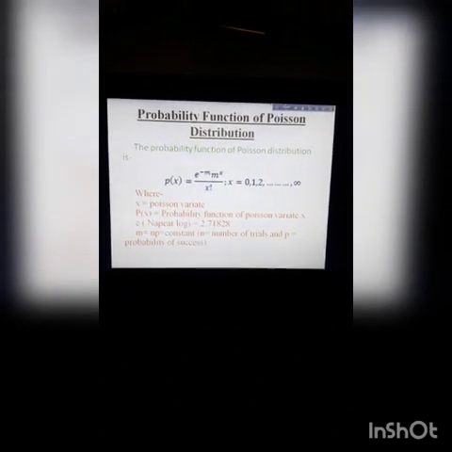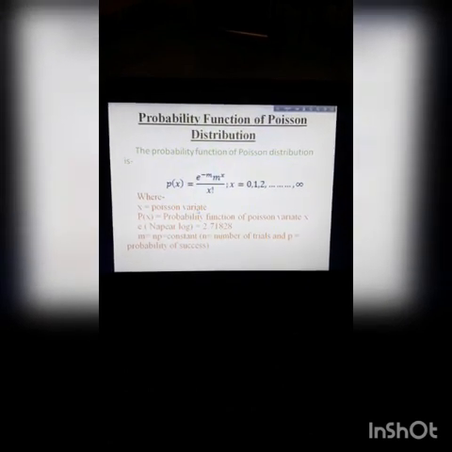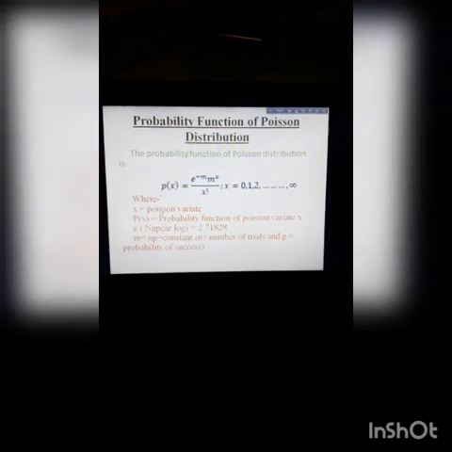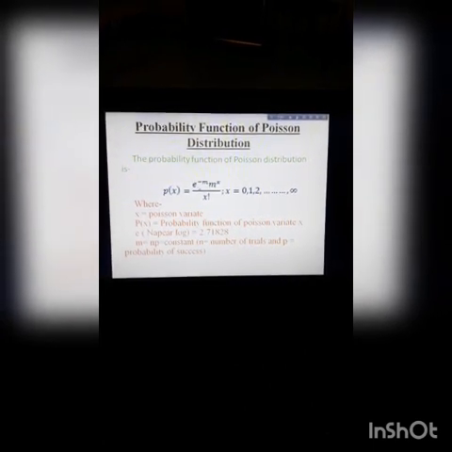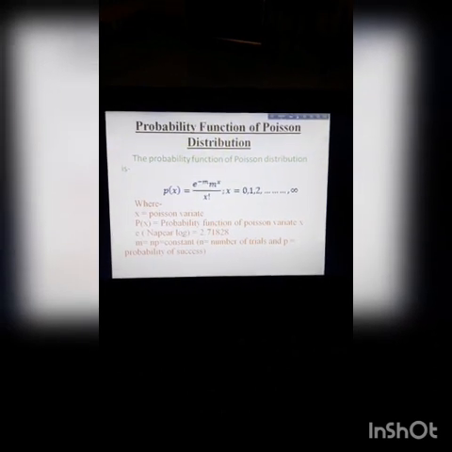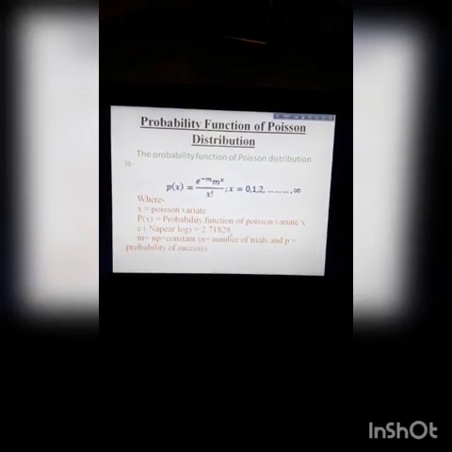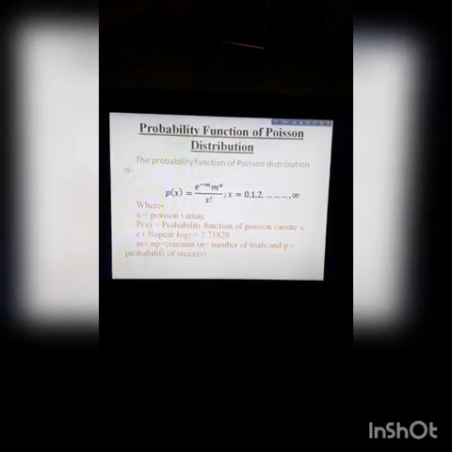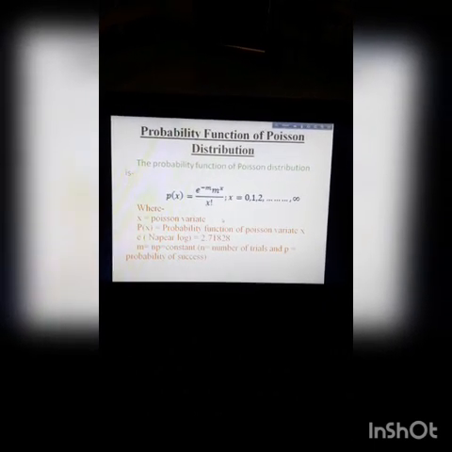Here is the identity of symbols. x is the Poisson variate, meaning variable, p of x is the probability function of Poisson variate x, e is the Napier log whose value is 2.718, and m is the product of number of trials and probability of success, and it's a constant.